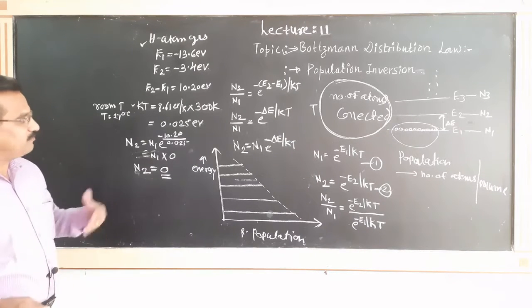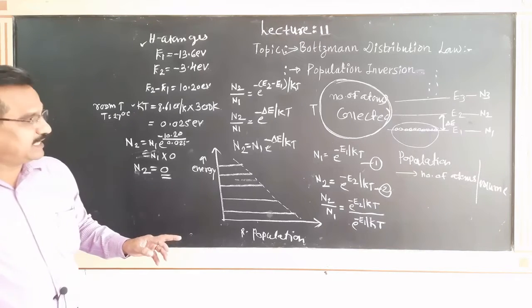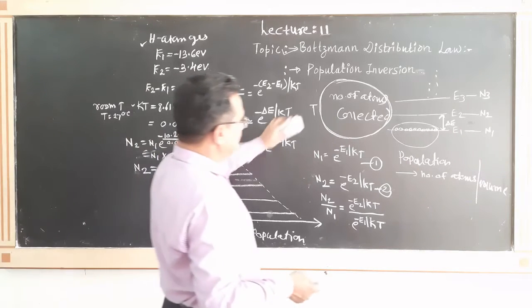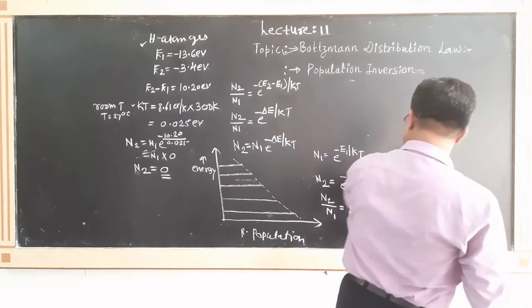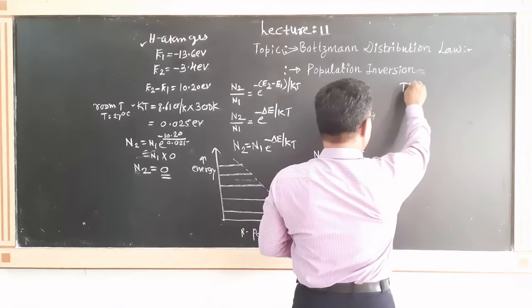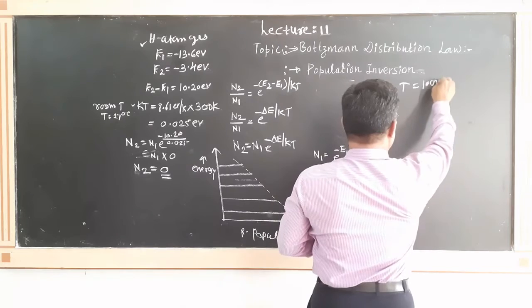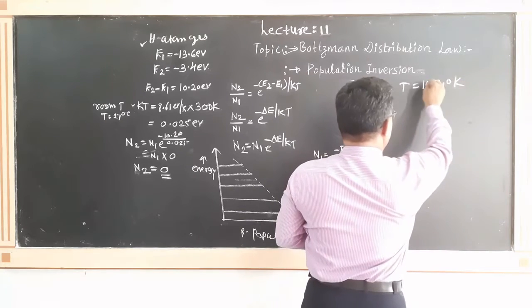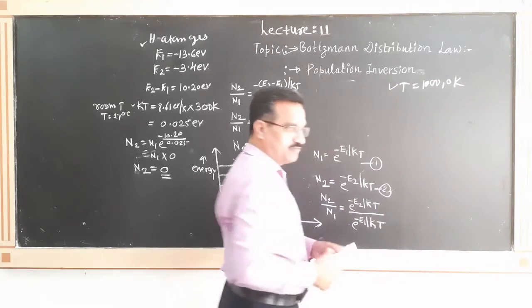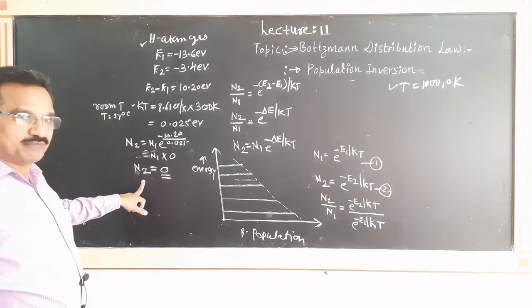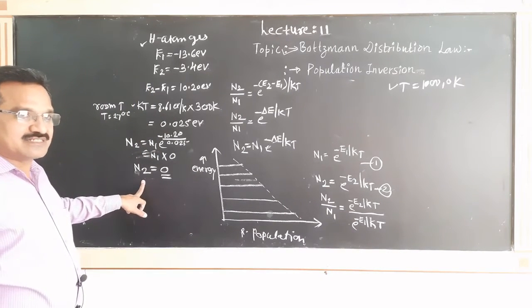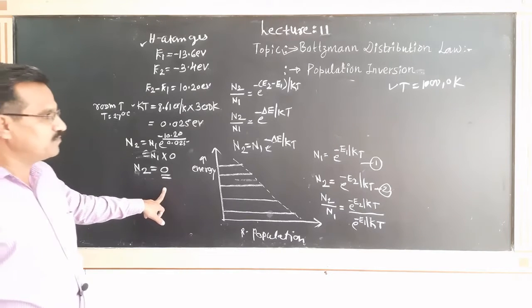But when we consider the temperature T as very high temperature, second condition. First condition was room temperature. At that time, the number of atoms present in the second energy level is equal to 0.